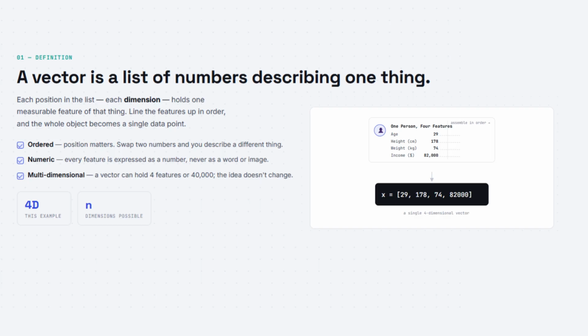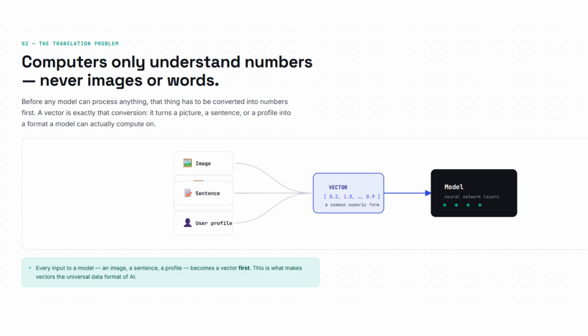Now, here is why vectors are absolutely essential for AI. Computers understand numbers, not images or words. So before a model can process anything, we need to convert it into numbers. A vector turns an image, which is just a grid of pixels, into a format the model can process, meaning images, sentences, user profiles, they all become vectors, making vectors the universal data format of AI.